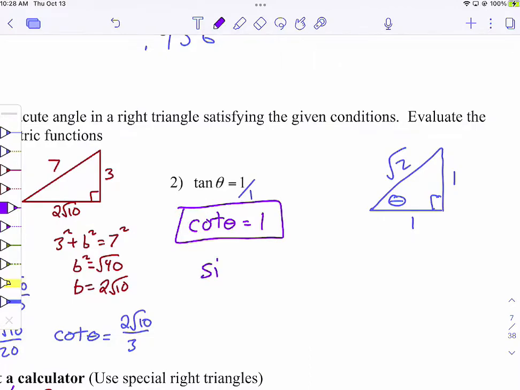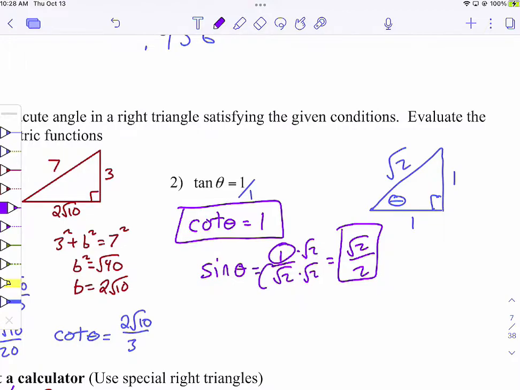Let's do sine theta. So sine is opposite over hypotenuse. So opposite side over hypotenuse. And then you get that root 2 on the bottom. Go like this. And you get root 2 over 2. See, if that 1 was a different number, that number would just cancel. You'd have like a 17 here and a 17 here. They would just cancel and become a 1. So it would be root 2 over 2.